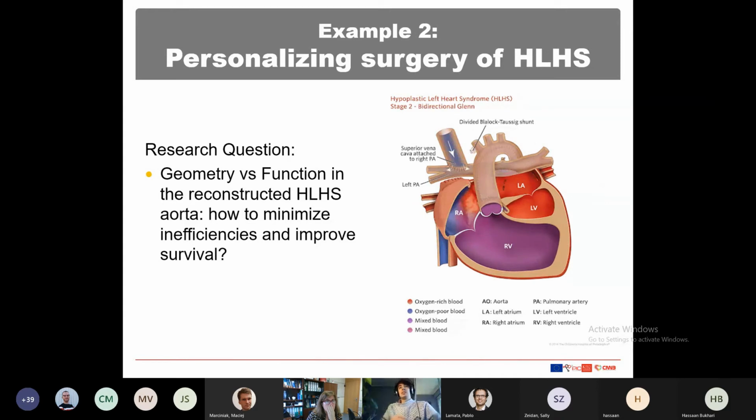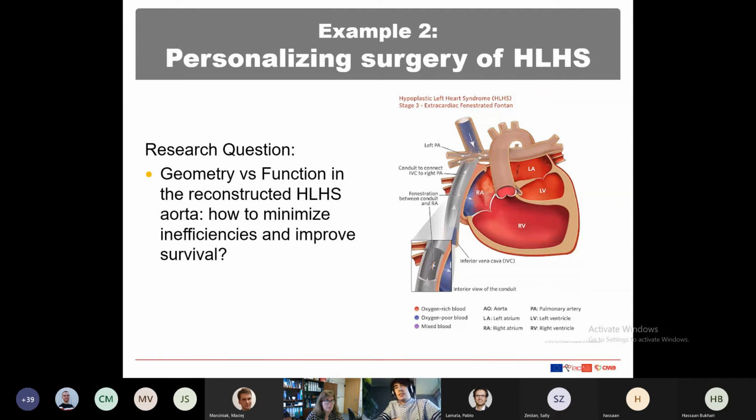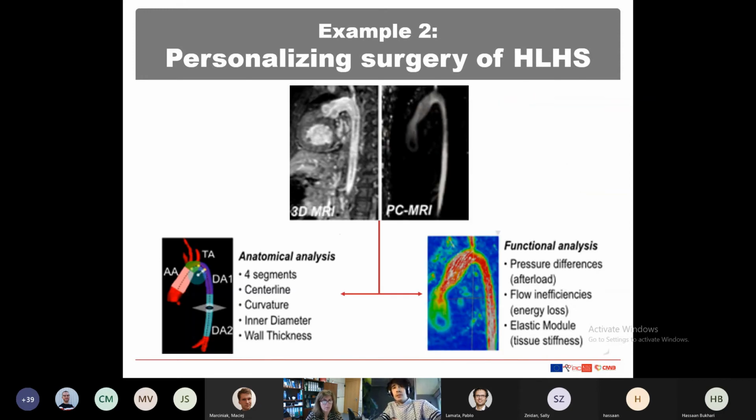The next intervention is done a couple of months after the child is born, and has to do with connecting the veins to the systemic veins to the pulmonary circulation. So we have in the end one circulation only, and finally the surgery is to do the same with the inferior vena cava. But what matters for us is how well this homograft tissue is placed in the first intervention, and how does that affect the function and the anatomy.